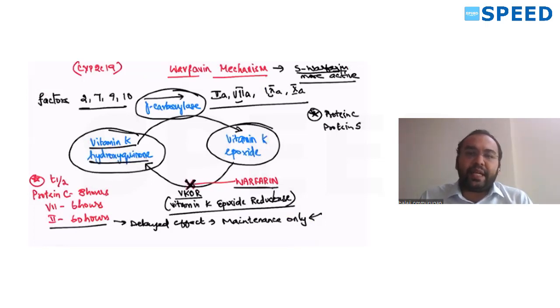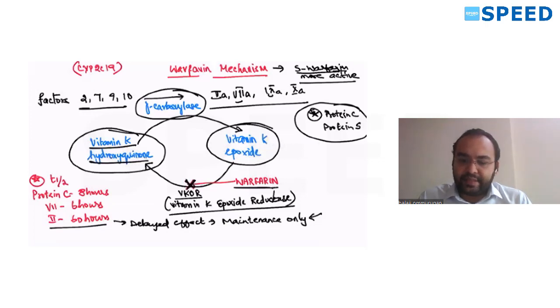One important question they can ask is, warfarin also inhibits protein C and protein S. Along with these factor activations, it also inhibits protein C and protein S. Factor 7 is the fastest to get inhibited, 6 hours, that's all.